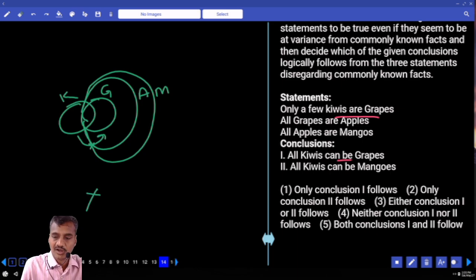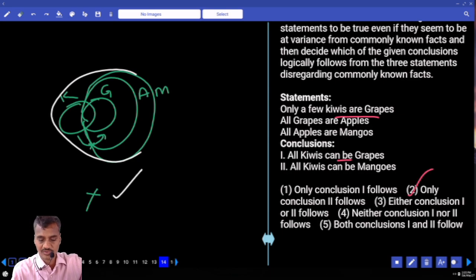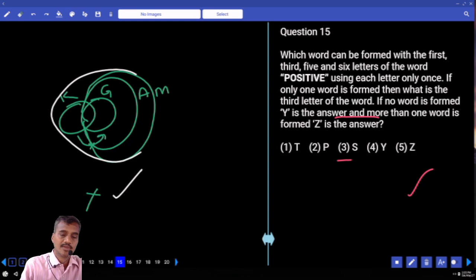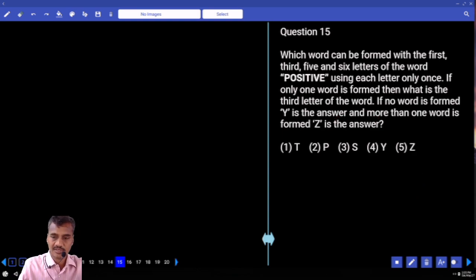And second, all kiwis can be mangoes. Yes, we are able to extend this mango like this, isn't it? Mango I can write like this. Hence it is possible. So what is your answer? Only 2, choice 2, question number 14. Then coming to question number 15.